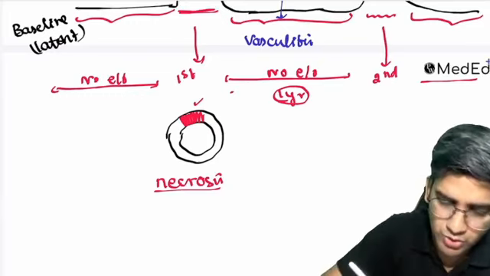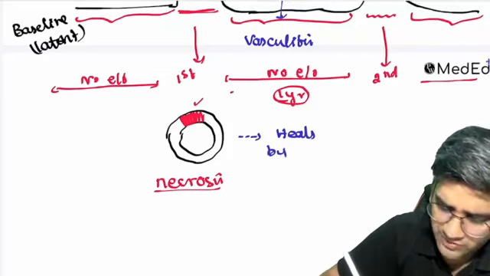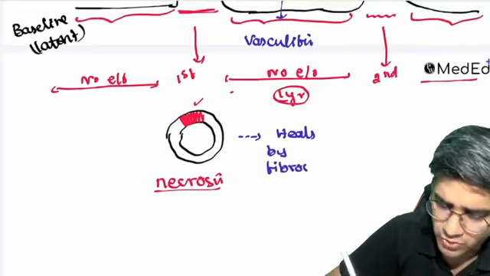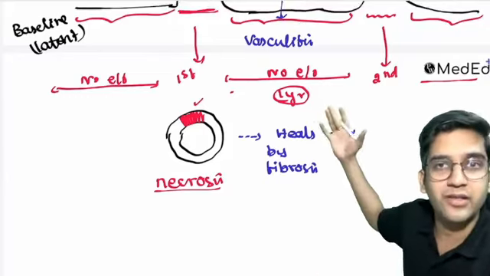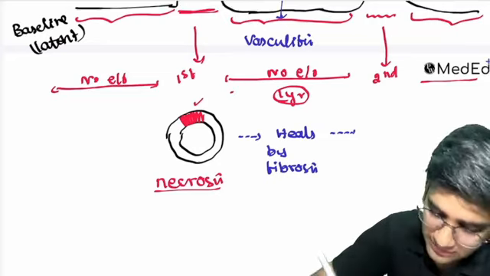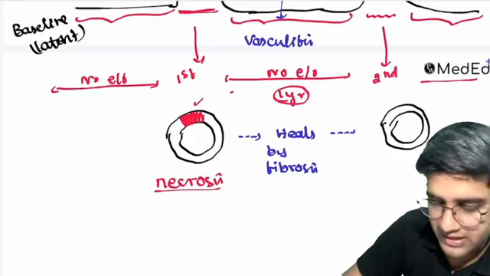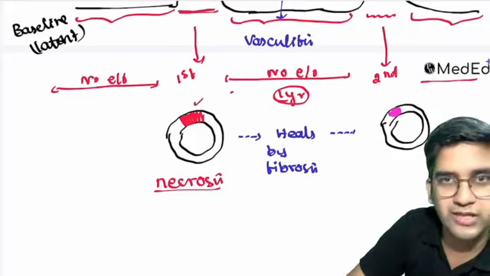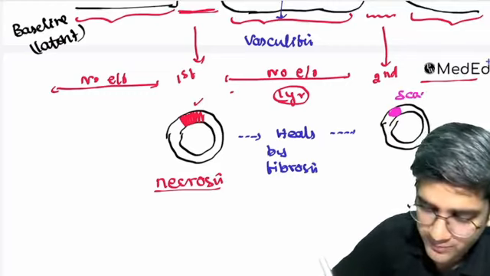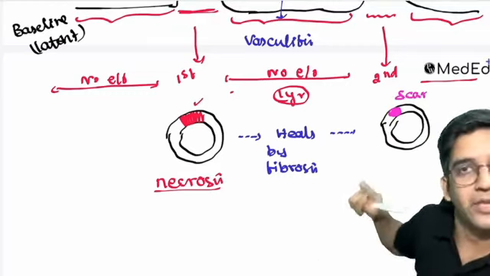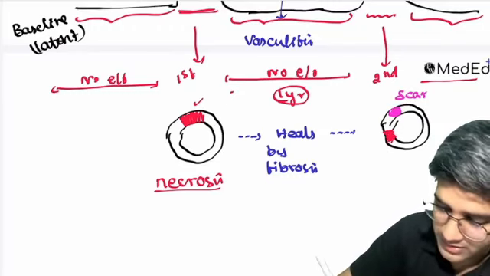It will heal, right? So slowly the vessel will heal. It will definitely heal. Healing is always by fibrosis. A little bit of fibrosis, scar formation, will definitely be there. Again, after 1 year, the second episode came. I'll draw the same vessel here. Am I right in saying that here I'll have fibrotic scar tissue, because the necrosis has healed, right? So this scar will be there. Second time an acute inflammation happened, can I have necrosis again? You will have necrosis again. Let's say there's necrosis again, right?